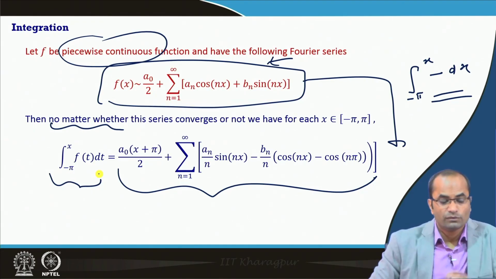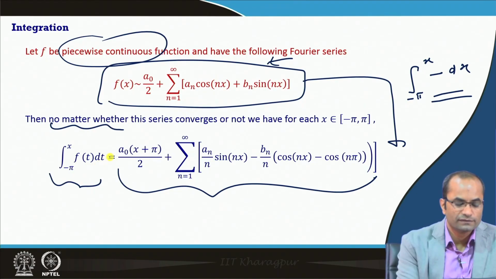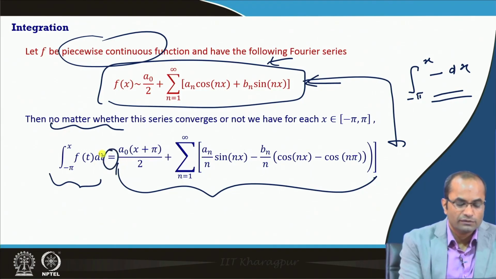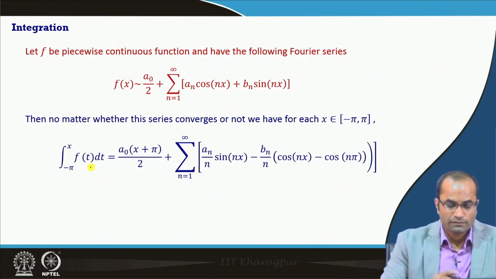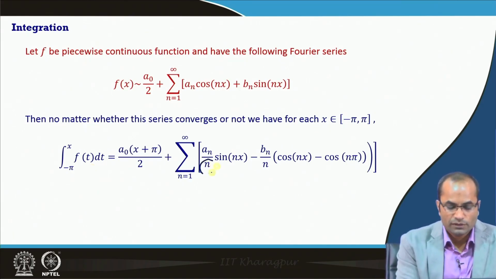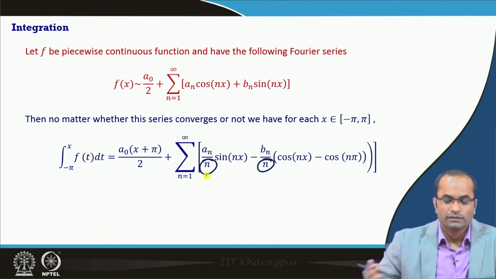There, even if the original series converges, the new series may not converge after differentiation, but in integration, even if the series does not converge, when we integrate both sides we get the equality of the series. As I mentioned before, now this n is coming in the denominator, which makes the terms smaller and smaller, and hence the convergence easier.